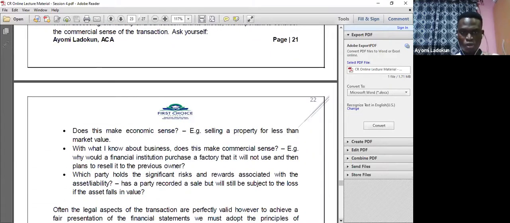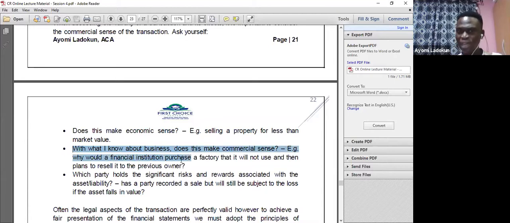So when you are applying substance over form, you ask yourself, does this make economic sense? Is it just selling a property for less than the market value? Why am I doing that? Although some companies might need money at all costs, that's why they are doing that. So in that case, they need to disclose. With what I know about business, does it make commercial sense?